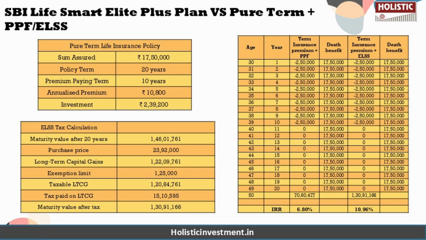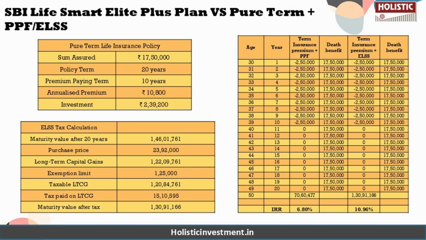Where we are going to compare the SBI Life Smart Elite Plus plan with other alternative investment strategies. So what we are going to do is explore two alternative scenarios using the same parameters from the previous example, where the only difference is we are going to separate the insurance and investment component and invest in it separately instead of investing in an insurance cum investment policy.